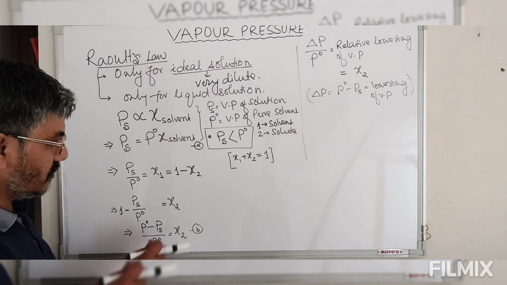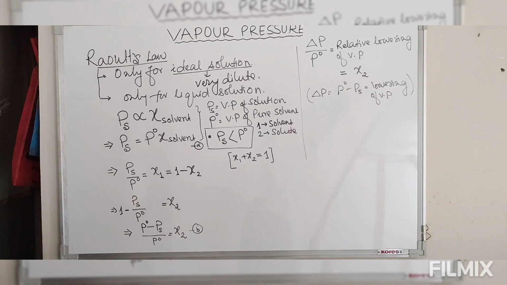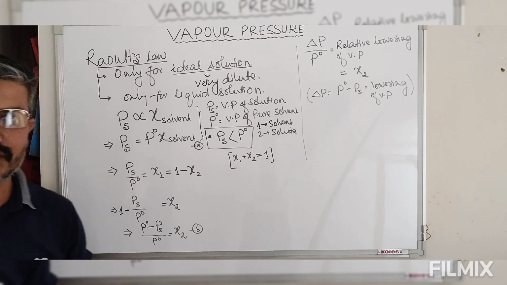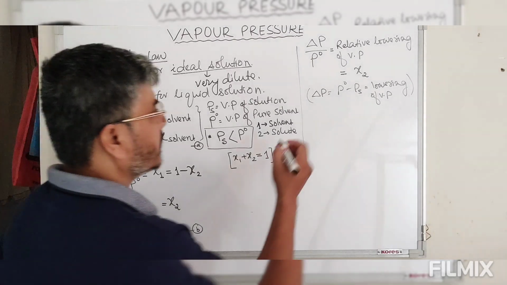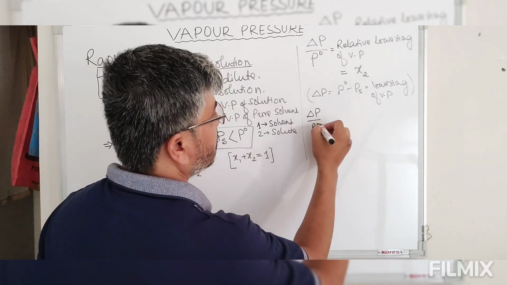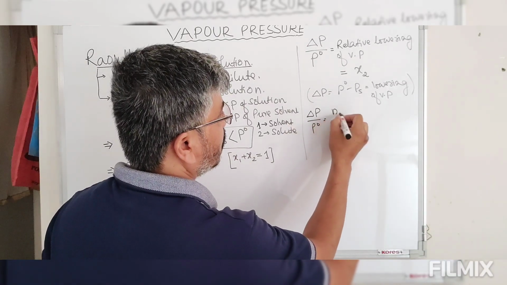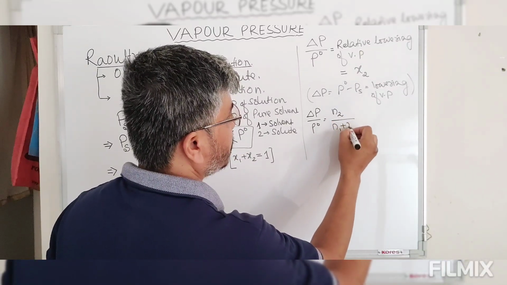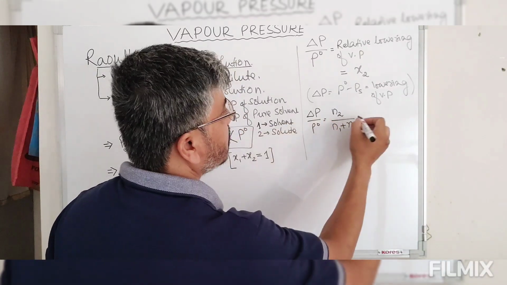Now look at this equation B. Now we have the mole fraction of solute. Mole fraction is defined as number of moles divided by total number of moles present in the solution. So delta P by P naught is equal to number of moles of solute divided by number of moles of solvent plus number of moles of solute.